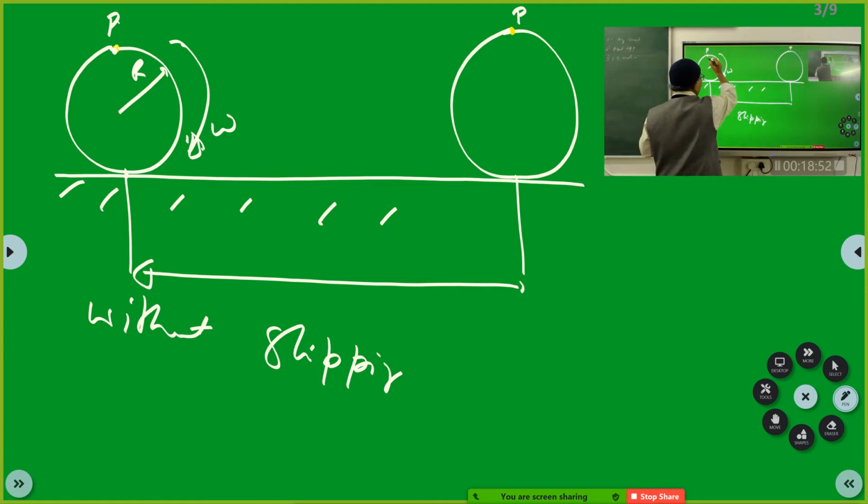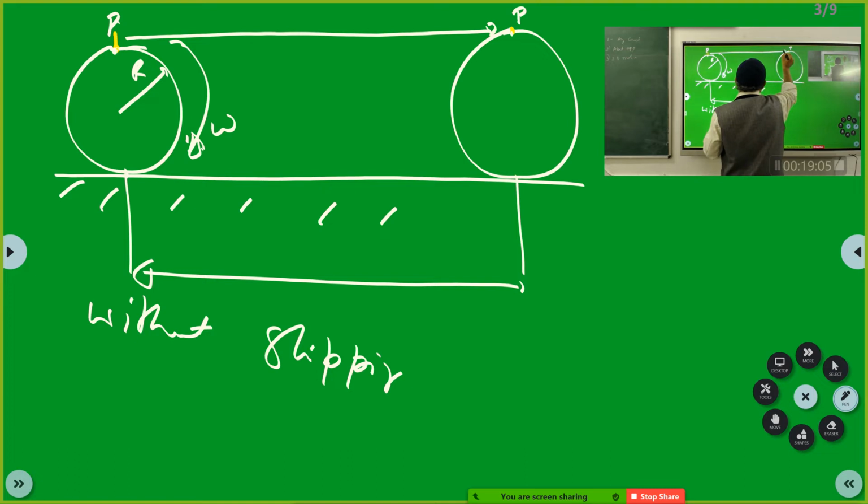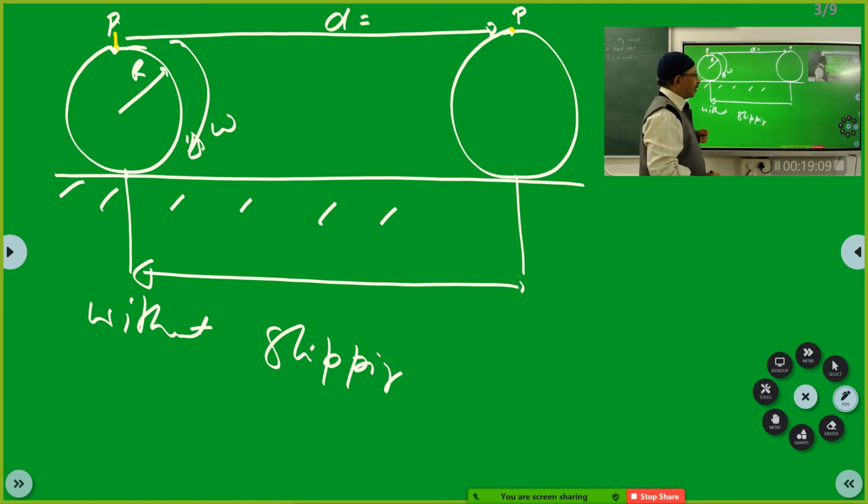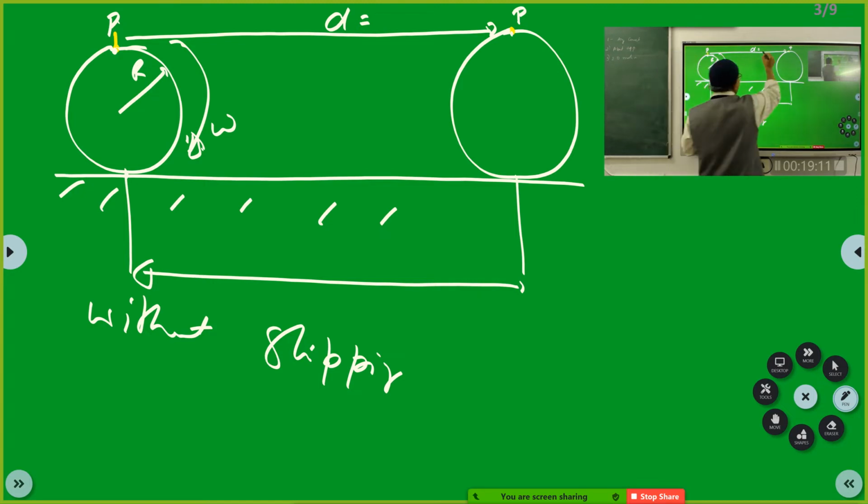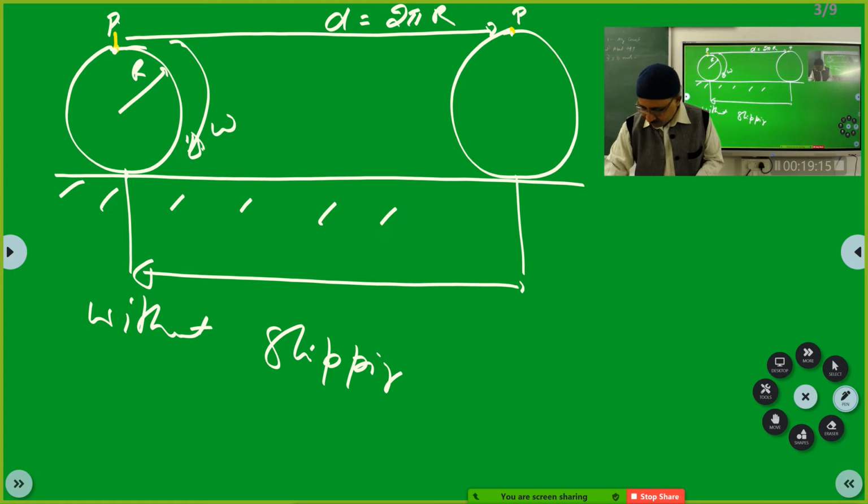And this particle P, because it is rolling, is also moving, and ultimately it has come here. Now, what is this linear distance that it has covered? D is 2 pi r, the circumference. It has covered 2 pi r.